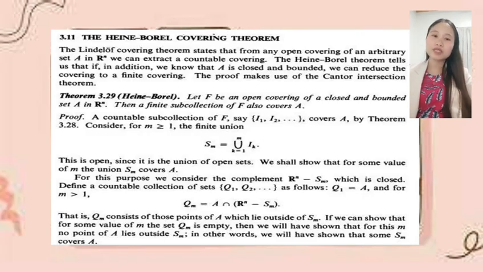We have Theorem 3.29, the Heine-Borel theorem. Let F be an open covering of a closed and bounded set A in R^n. Then a finite subcollection of F also covers A. The proof: a countable subcollection of F, say I_1, I_2, and so on, covers A